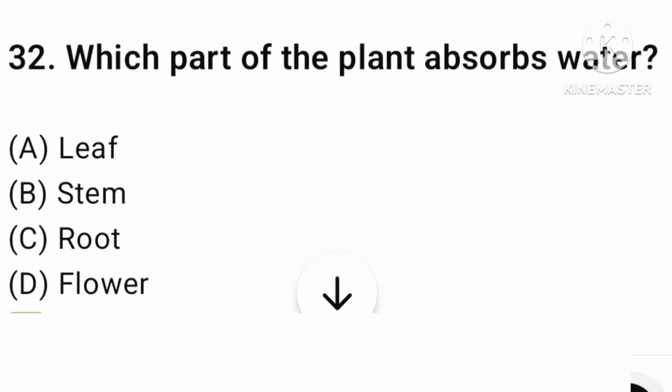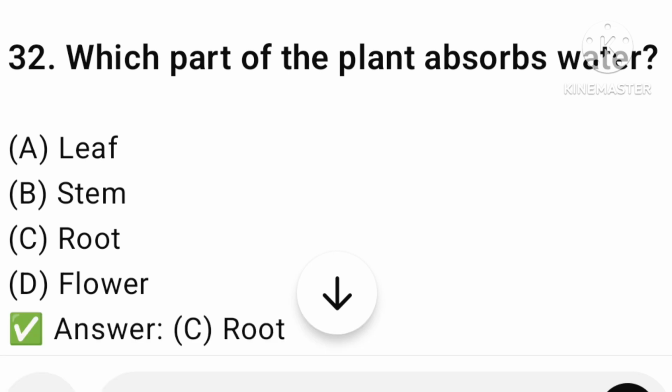Which part of the plant absorb water? Leaf, stem, root, or flower? The answer is option number C, root. Let's find the next question.